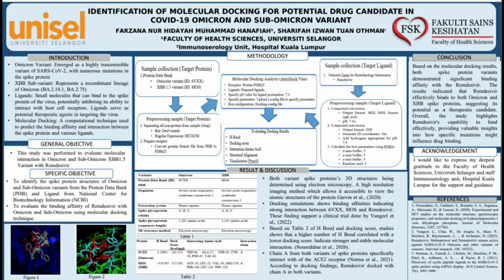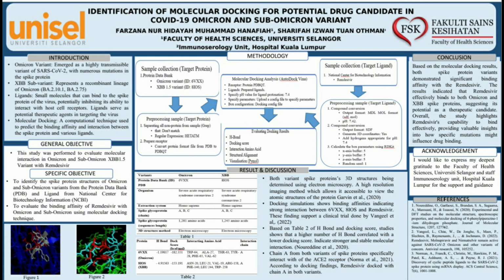Previous study mentioned that chain A from both variants of spike protein specifically interacts with the ACE receptor. So, by the finding of this research, remdesivir can interrupt the invading process of this virus from entering the host cell. In conclusion, based on the molecular docking result, both spike protein variants demonstrated significant binding affinity with remdesivir.